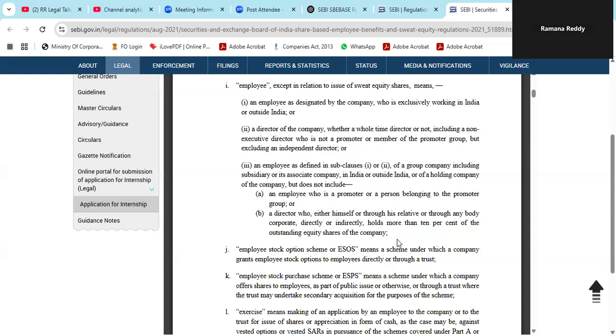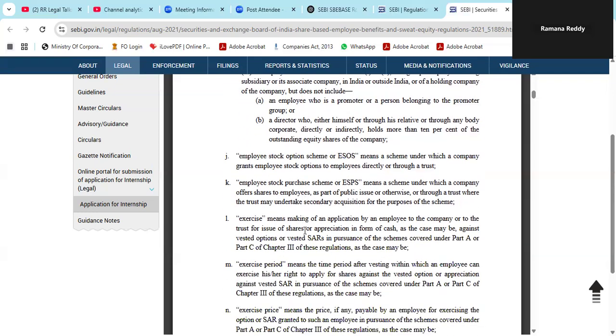And another thing is, suppose a director, either himself or through his relatives or through any body corporate, directly or indirectly holds more than 10% of shares in this company, not eligible. If the director already holds more than 10% of shares either directly or indirectly, then because he is holding 10% of shares in this company, motivation again is not required, already motivated and invested. So for them also employee stock options not eligible.